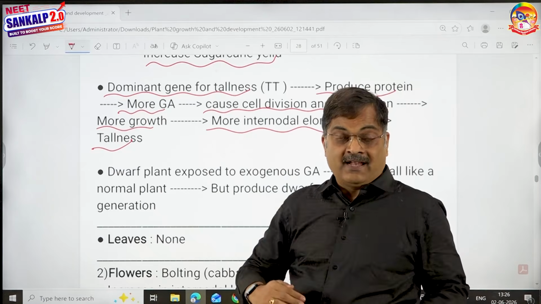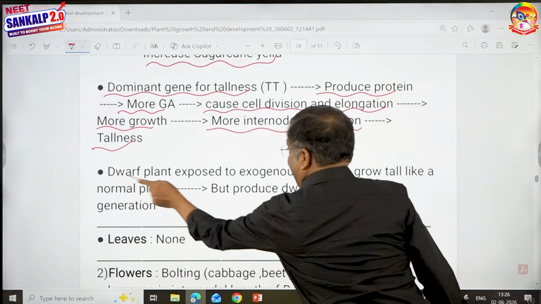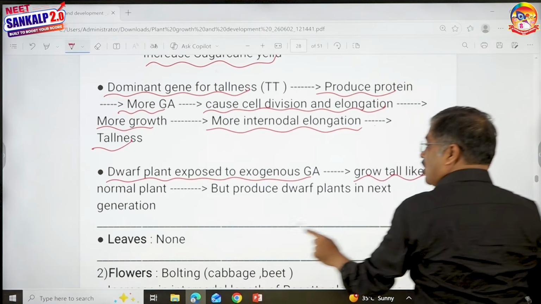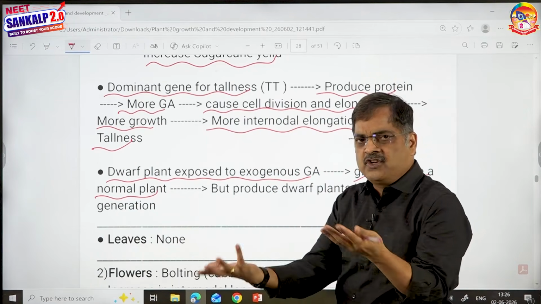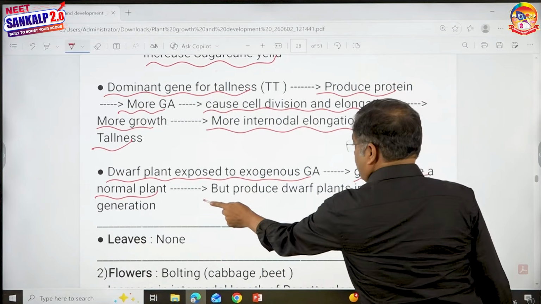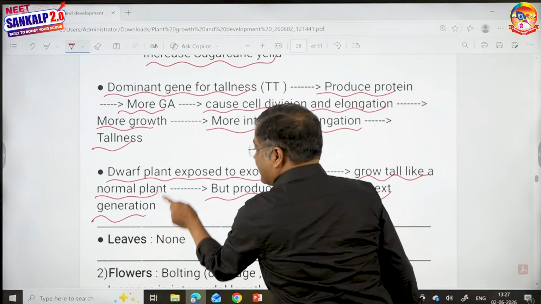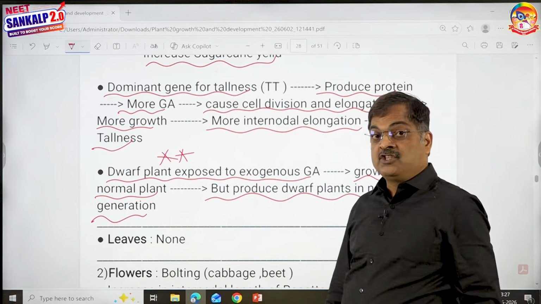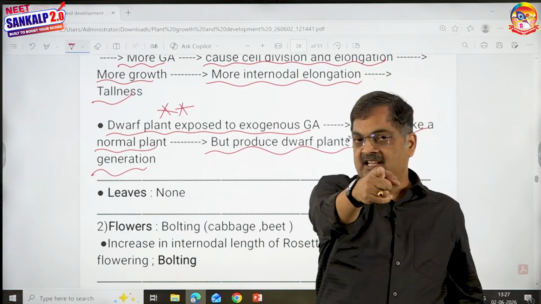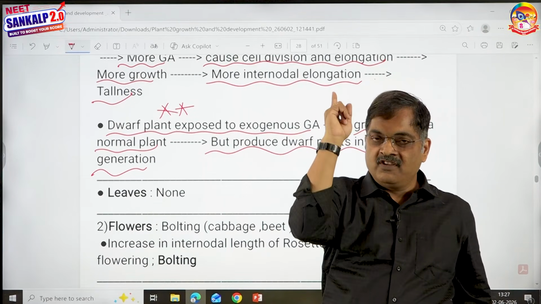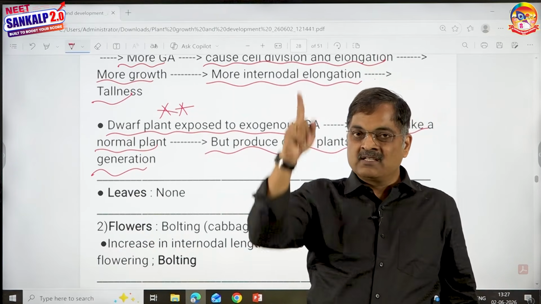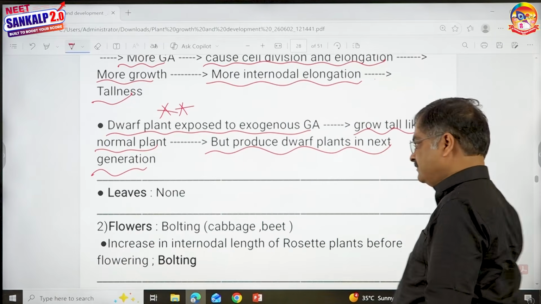If such a dwarf plant is exposed to exogenous, meaning externally supplied gibberellin, it grows tall like a normal plant because cell division and cell elongation are artificially induced, but it produces only dwarf plants in the next generation because you are not changing the genotype of such plants. Did you understand the dwarf mutant variety test? I told you a mutant variety which is dwarf can be made tall by the application of exogenous gibberellins. This is the bioassay test.